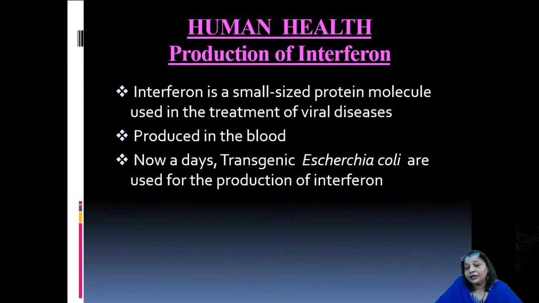Now let us talk about another important biomolecule called interferon. Now, interferon is a small sized protein molecule used in the treatment of many viral diseases. Actually, it is produced in the blood. Okay, nowadays, of course, transgenic E. coli, Escherichia coli, the bacteria, are used for the production of this interferon by biotechnological processes, and of course, interferon is generally given as an antiviral protein.